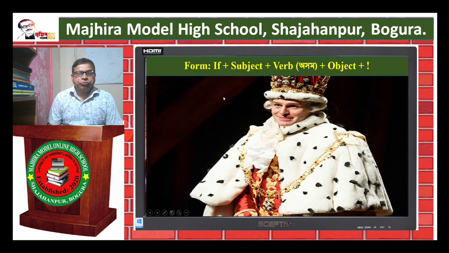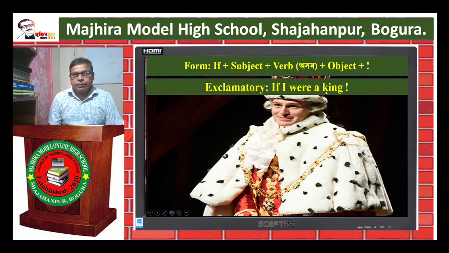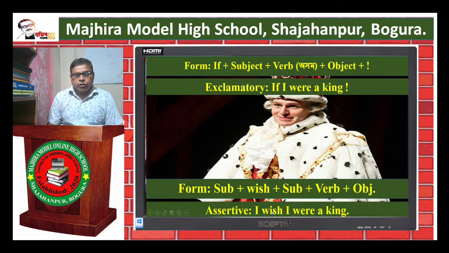Next rule. Form: if plus subject plus verb plus object plus sign of exclamation. Example: if I were a king. Assertive form: subject plus wish plus again subject plus verb plus object. Example: I wish I were a king. Here verb